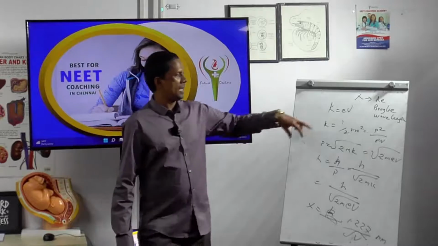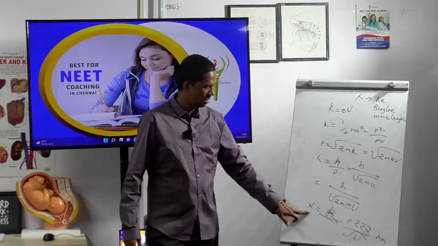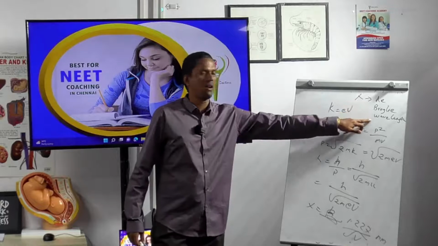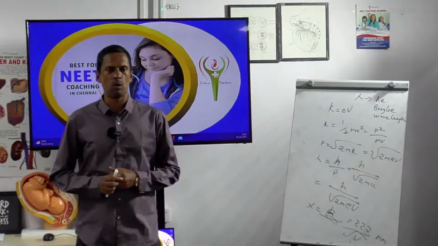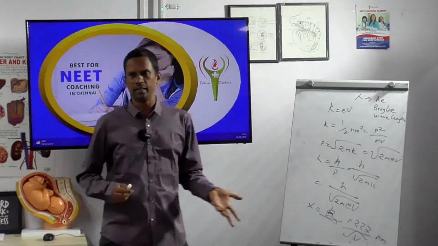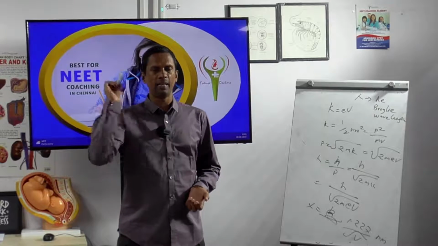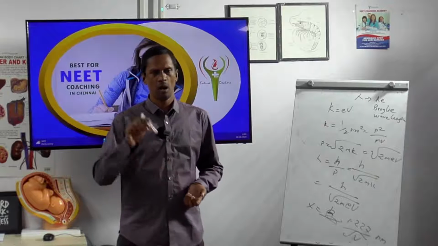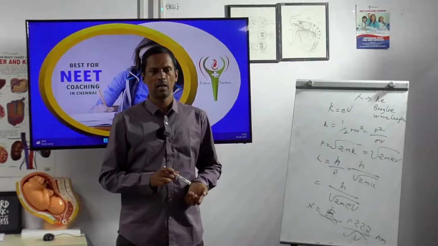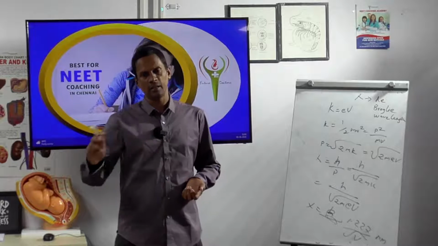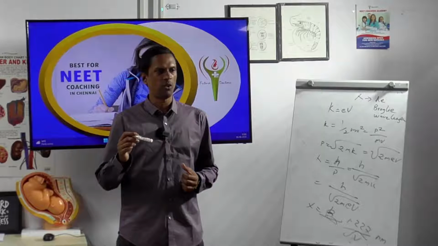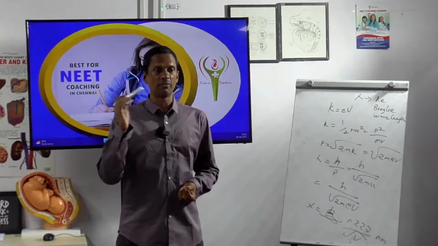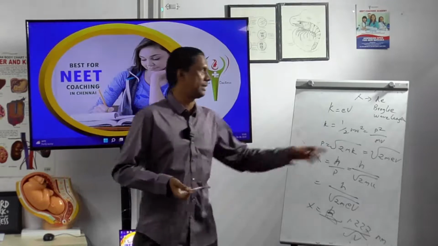Now lambda, de Broglie's wavelength. I want to calculate the wavelength. What is the wavelength? Just now we saw it. I am passing sunlight through the cathode, and electrons are ejected. The flow of electrons is the current. So that wavelength is called the de Broglie wavelength.